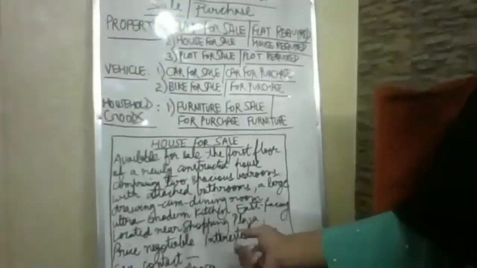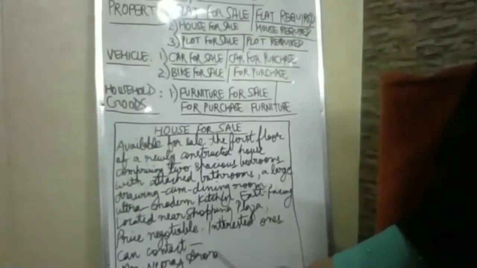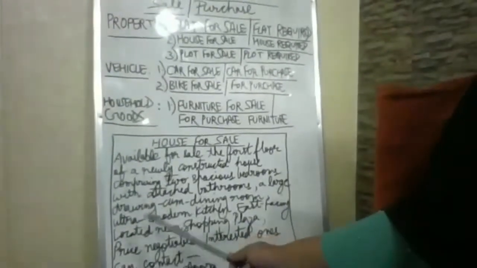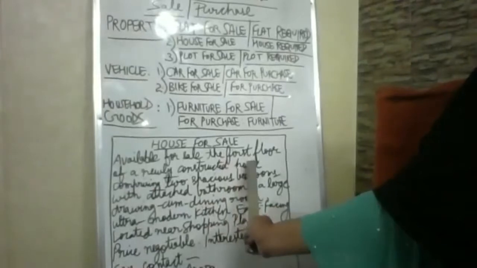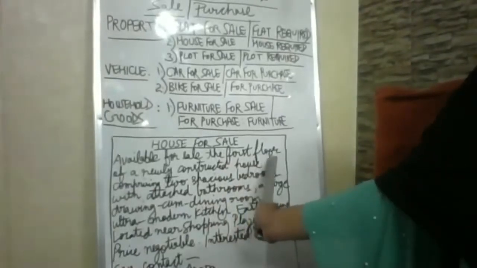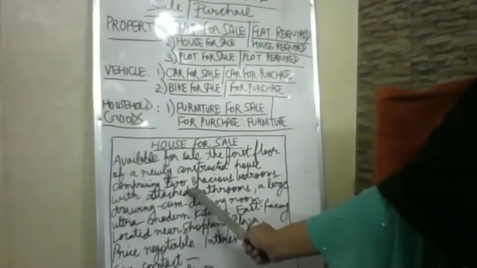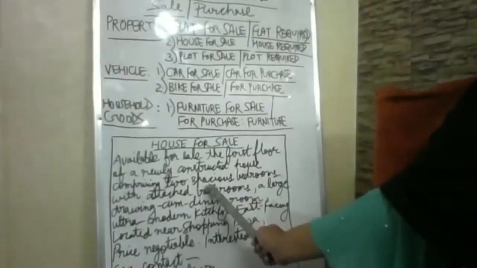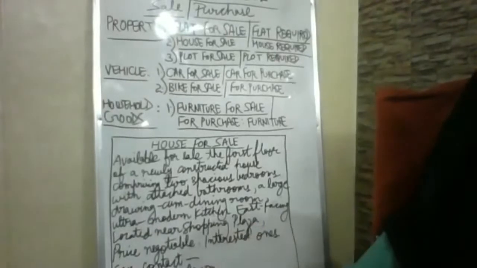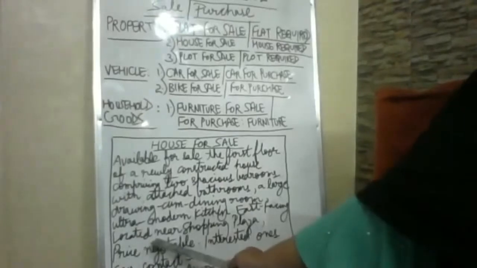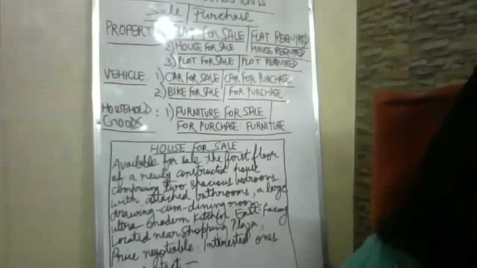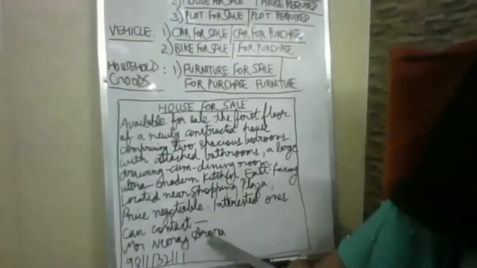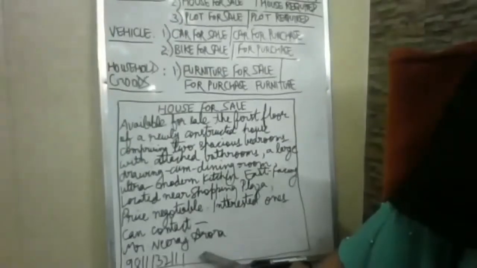After that, in this, you won't be mentioning floors and all, because this is a house for purchase. If you want a flat for purchase, if you require a 1 BHK flat or a 2 BHK flat near Surya Enclave, Jalandhar, fine. After that, attached bathrooms, balcony required, whatever your requirements, again, guard facility, elevator facility, parking for 1 car at least. Fine. Then you can say that kindly contact Mr. Name and phone number, or phone number or email should be there. Only then people will be able to contact you.